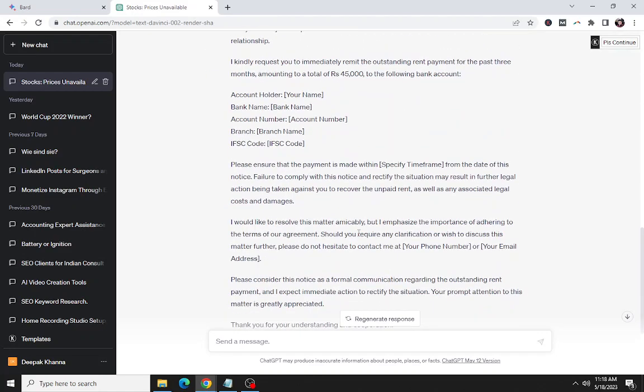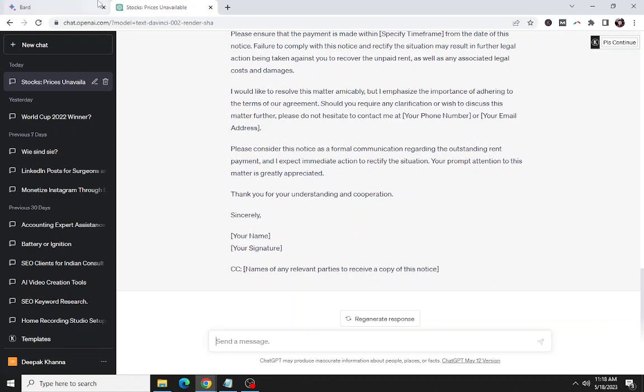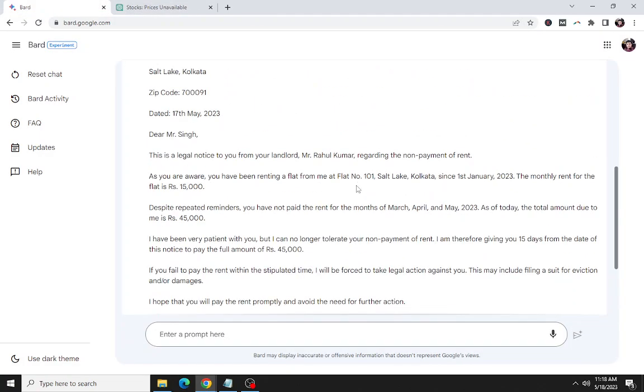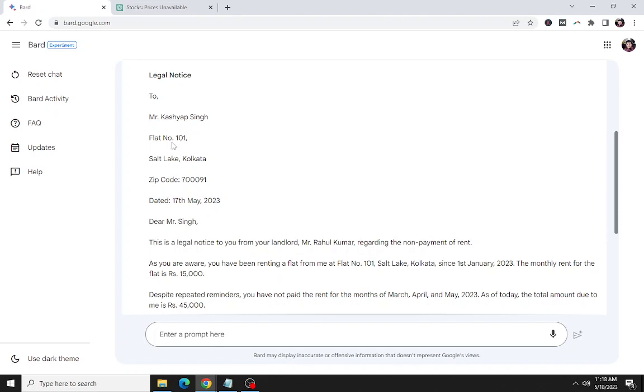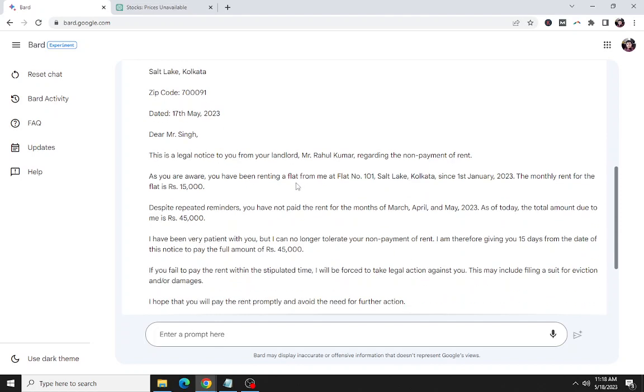So both are able to generate a legal notice, but definitely Bard is easier and much quicker, and it's able to fetch the data that I gave it. So here also Bard wins over ChatGPT on making a legal notice.